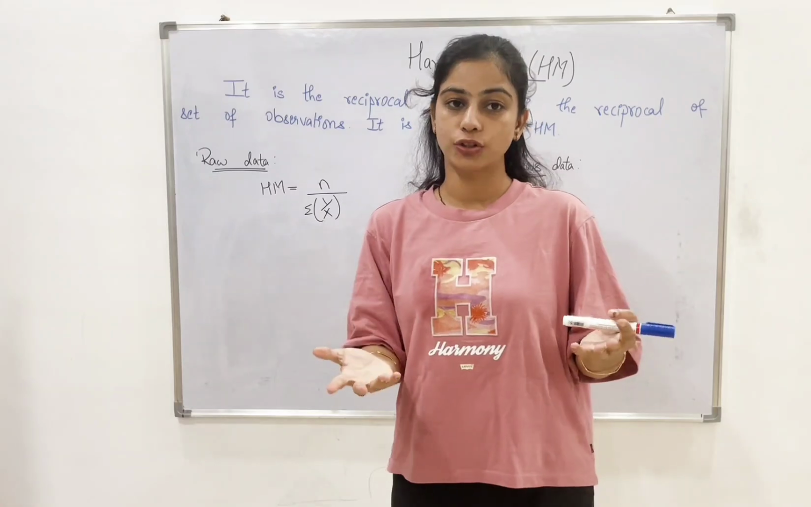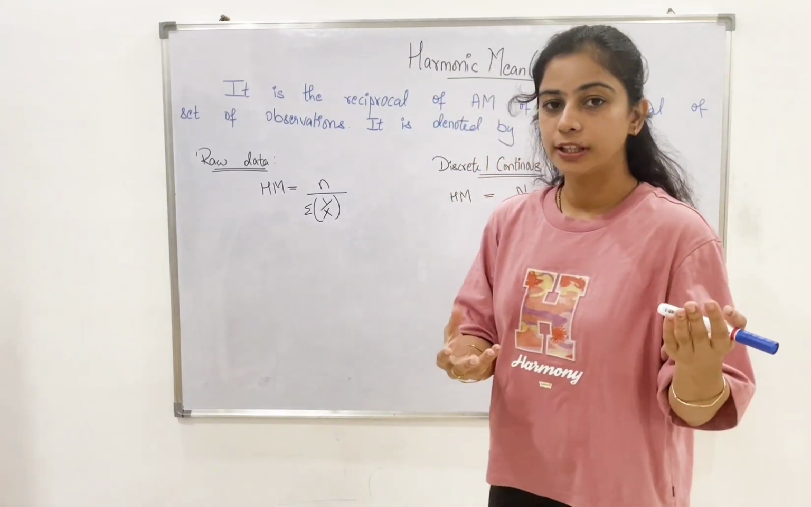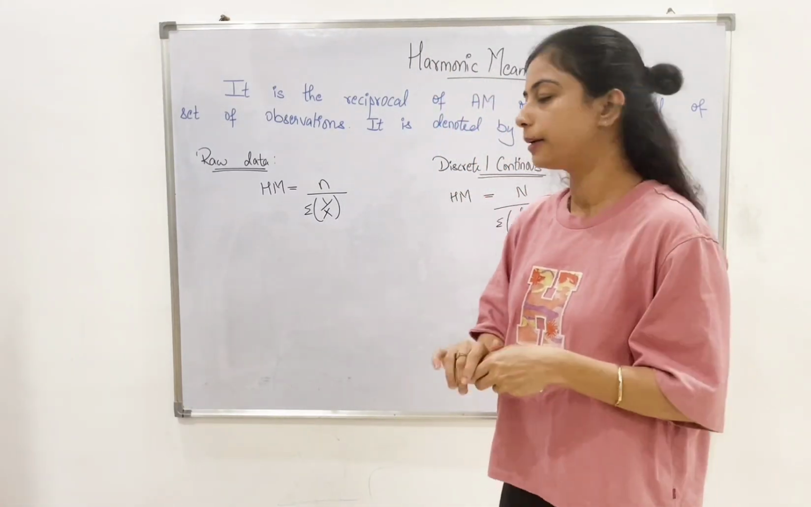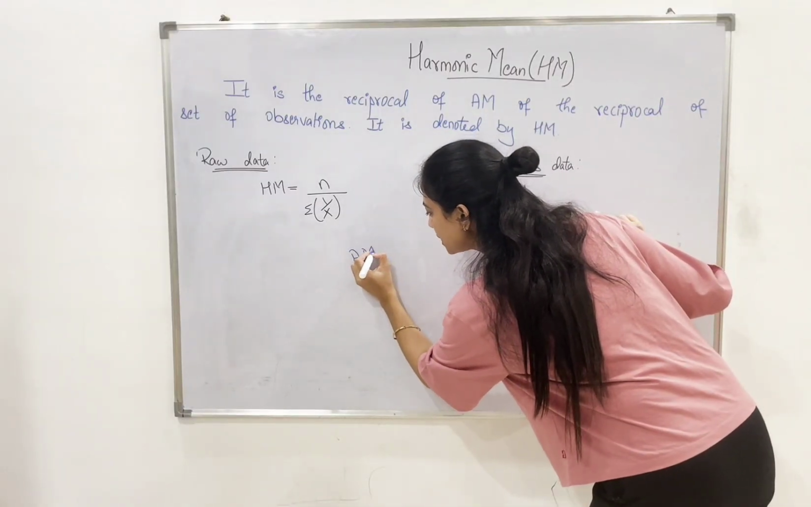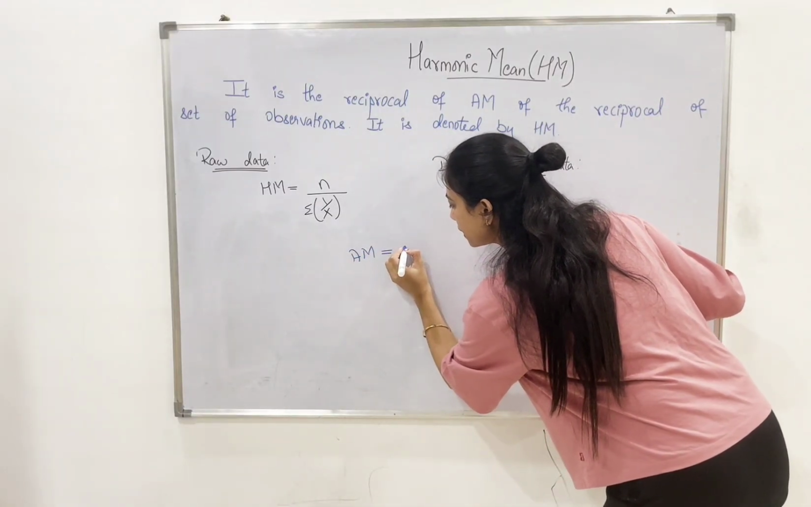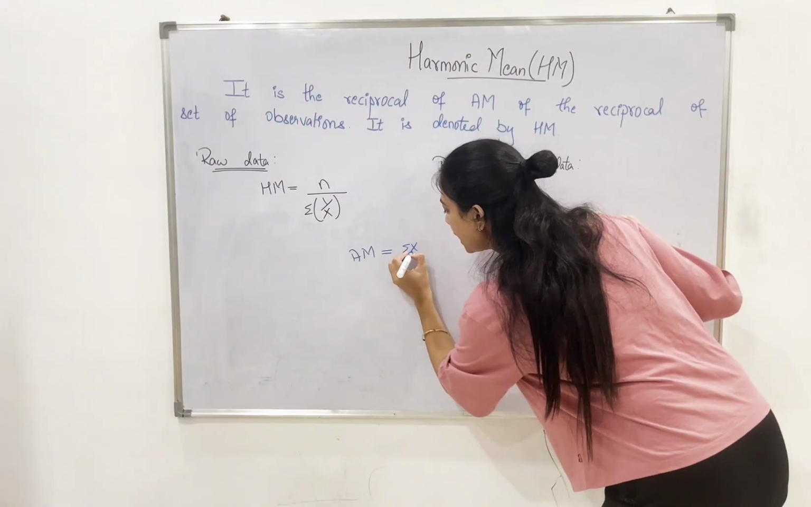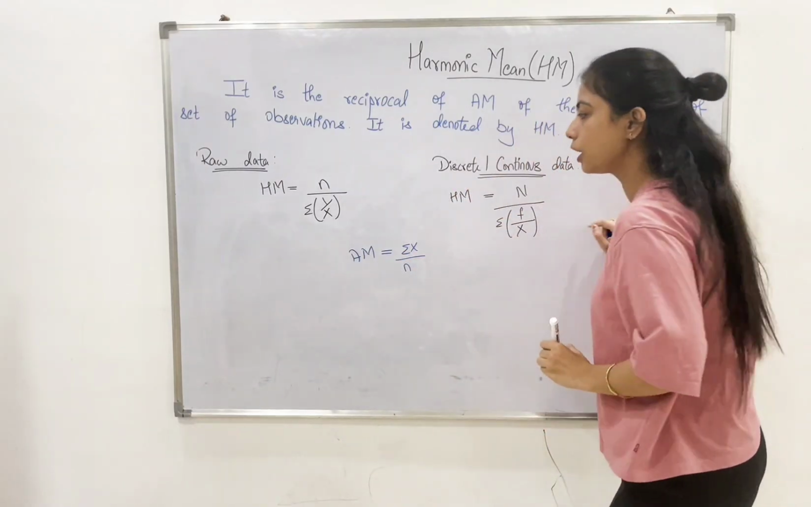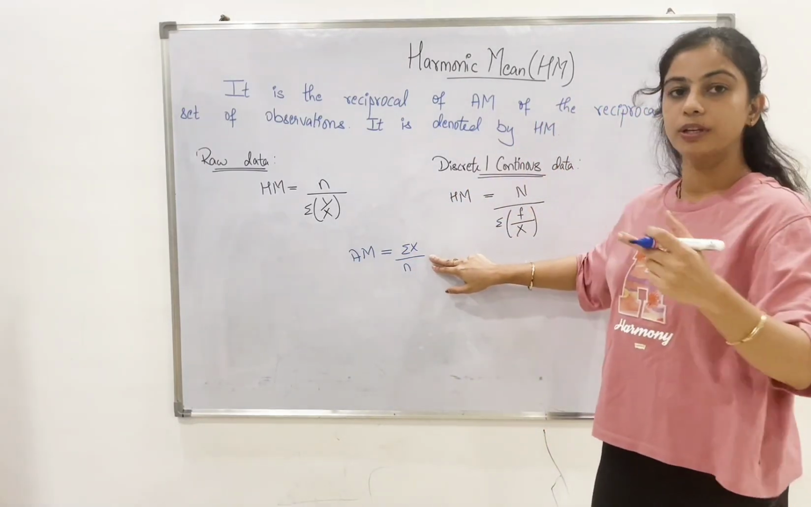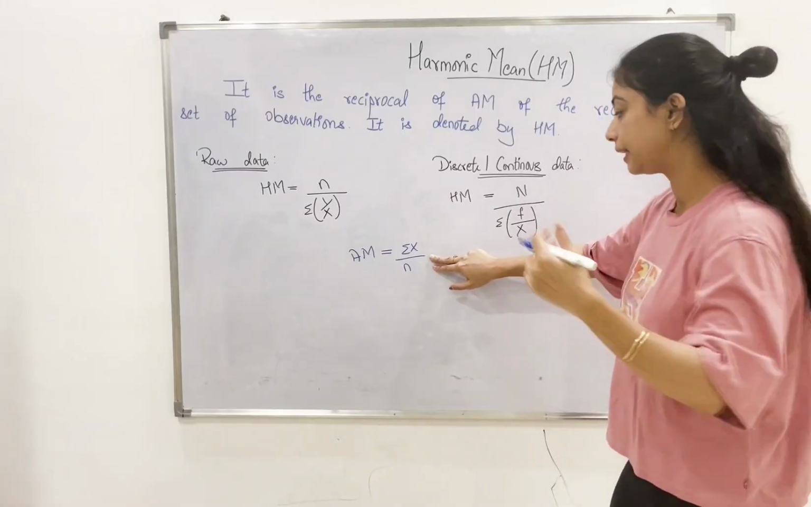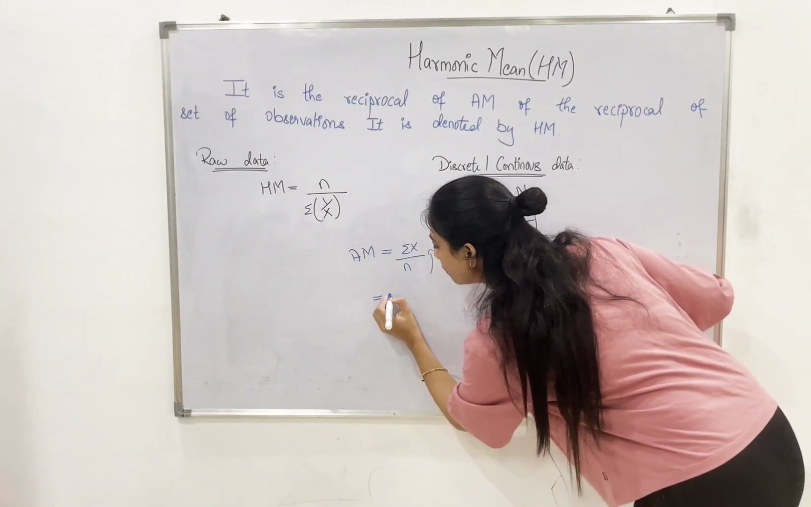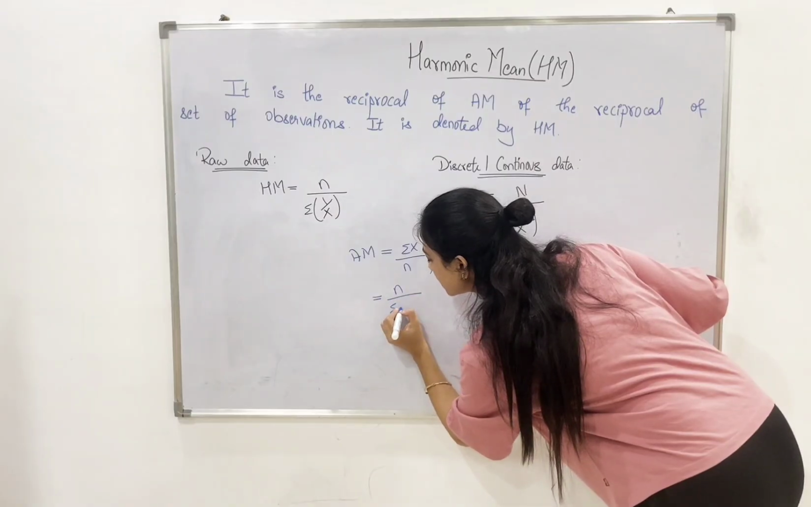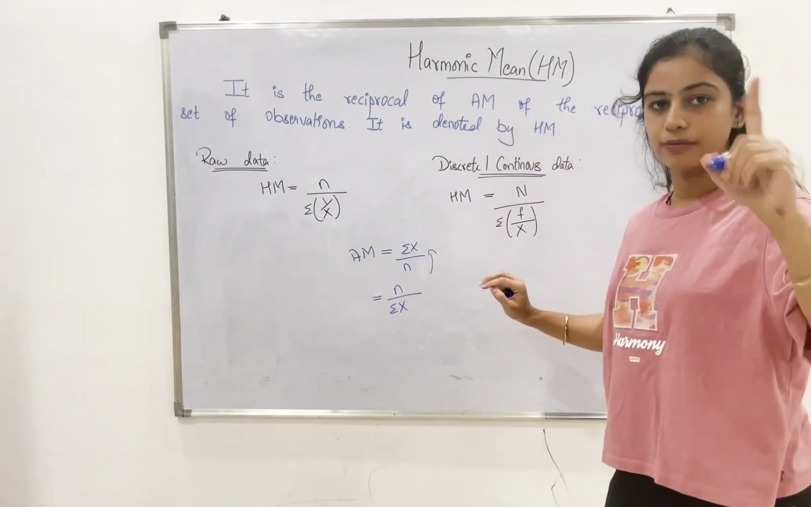So, what are we actually doing here? As we already know, what is the formula of arithmetic mean? Arithmetic mean is nothing but summation x upon n. So, what are they asking us to do here? Take the reciprocal of the arithmetic mean first. So, we will take the reciprocal, and it becomes n by summation x. This is the first one.